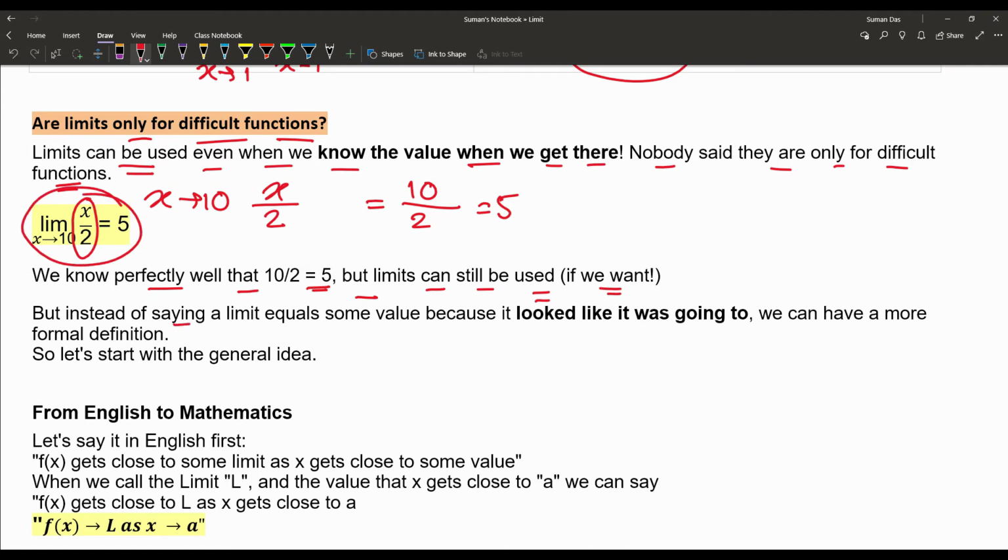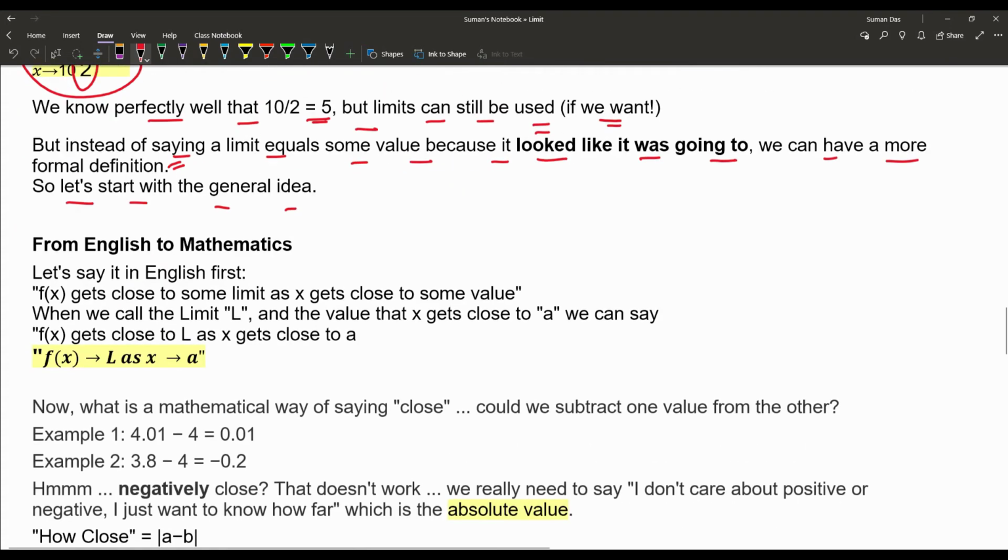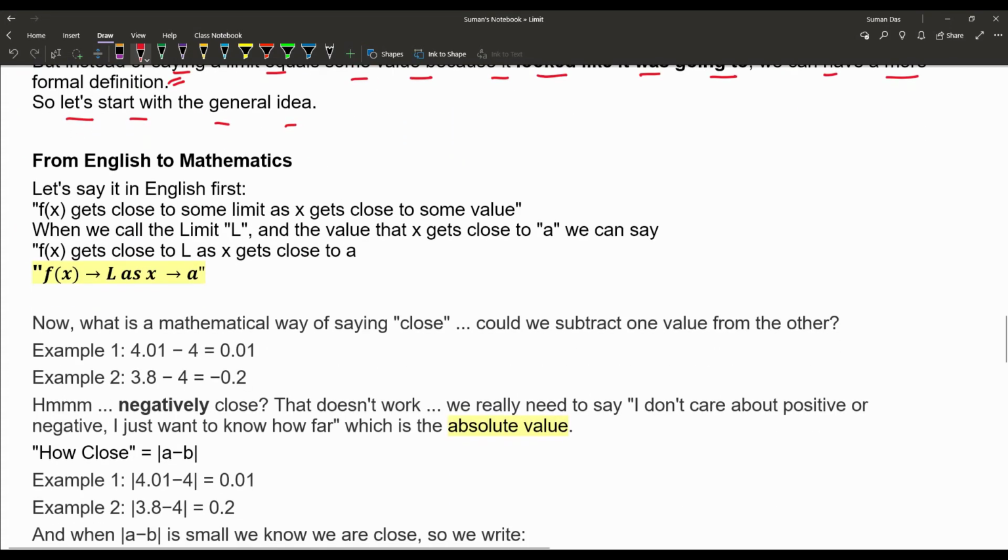But instead of saying a limit equals some value because it looked like it was going to, we can have a more formal definition. So let's start with a general idea, from English to mathematics, that means from language to mathematics. Let's say it in English first. f(x), the function, gets close to some limit as x gets close to some value.